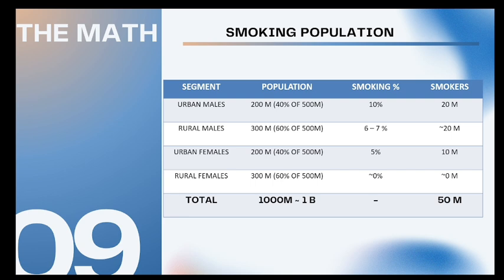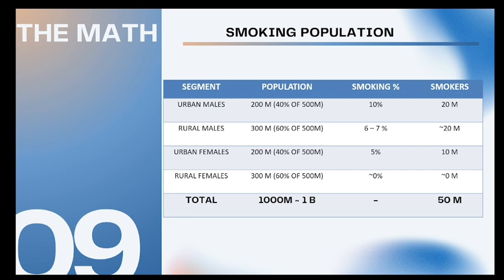Let me break down our smoking population using this table. For the urban males, 40% of 500 million are urban males, so 200 million population. Among them, our assumption was 10% smoke cigarettes, so 10% of 200 million is 20 million. For rural males, 60% of 500 million males, that is 300 million in number, our assumption was 6 to 7%, which translates to again 20 million smokers.